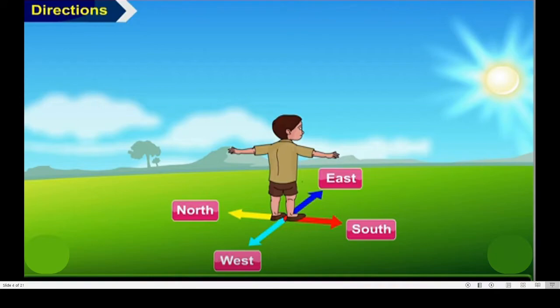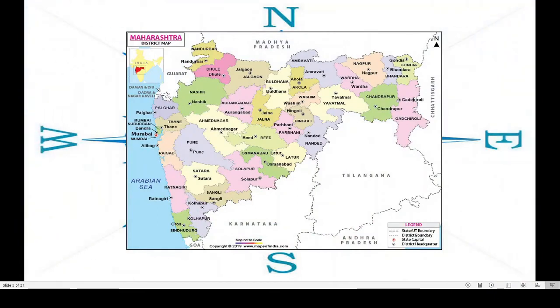Let us move further. You know, this is the map of our Maharashtra, our state, isn't it? And we live here. Can you see here Mumbai? Red dot. We are here, Mumbai. Correct? Here, this is east side. See this.